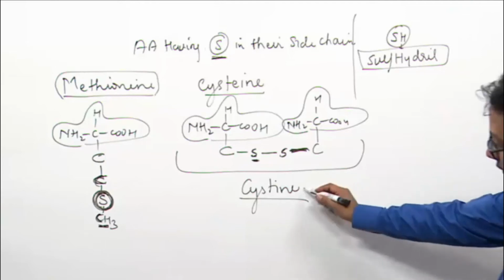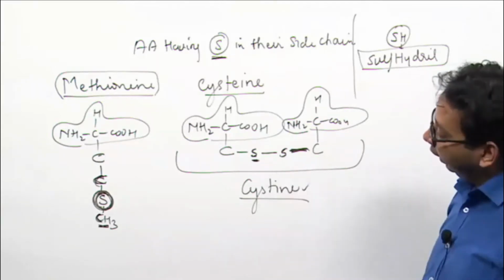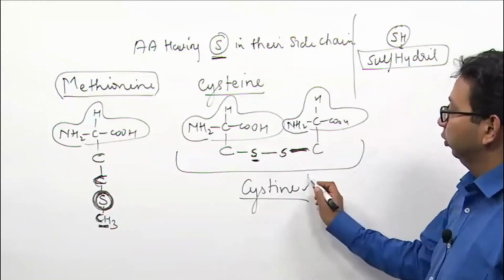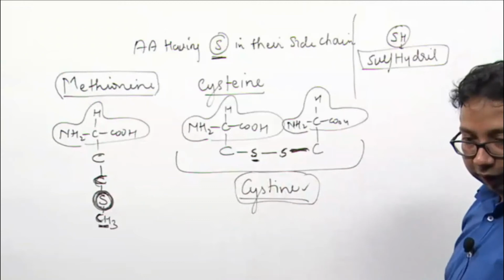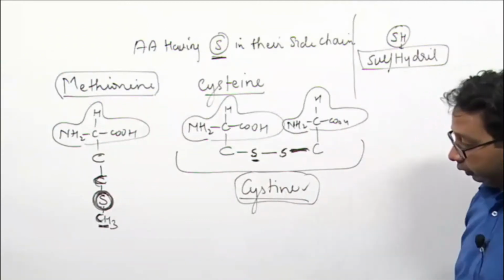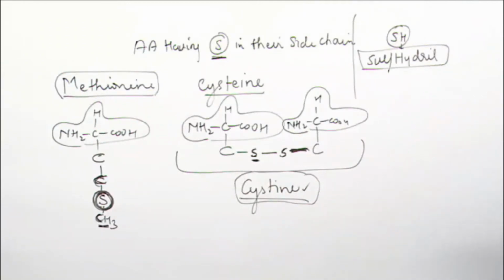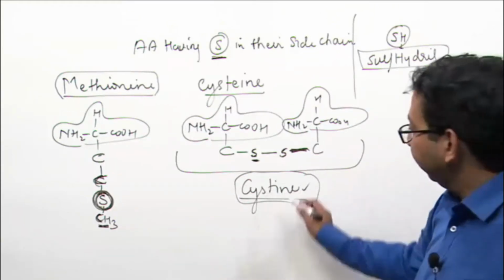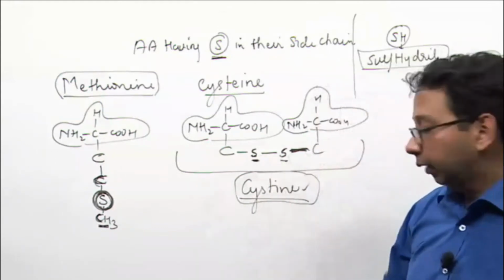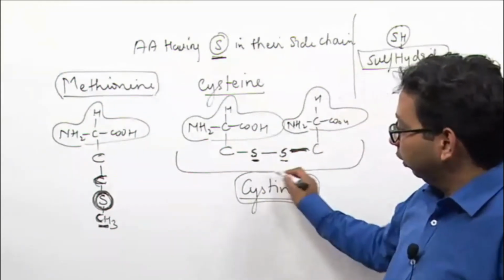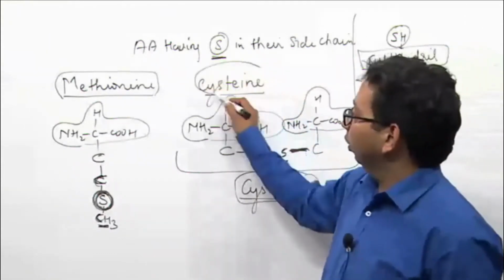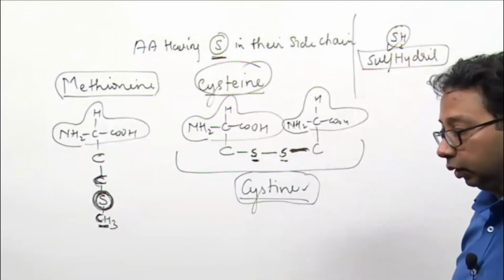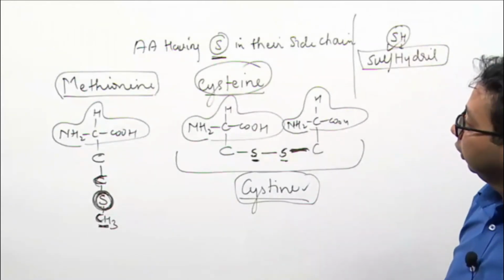So this is a dimer. Dimer is having sulfur, a disulfide bond, but not sulfhydryl. Point it out: recently asked topic of NB, frequently asked question. Cystine is having sulfur, correct, but not sulfhydryl. Cysteine monomer is having sulfhydryl. Clear?